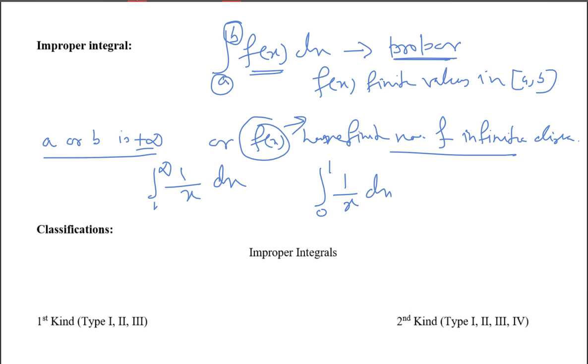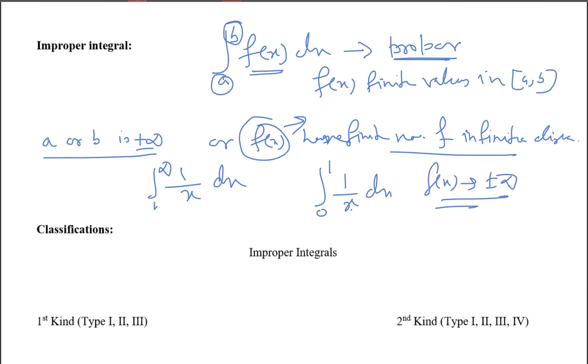Is it an improper integral or a proper integral? You see, at x equal to 0 the functional value goes to infinity. So there is this one point where f of x tends to plus or minus infinity. So this is an improper integral.